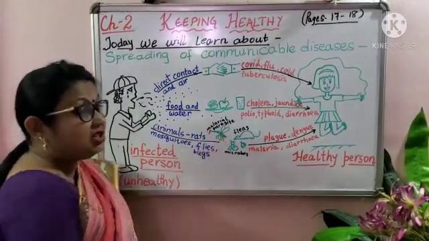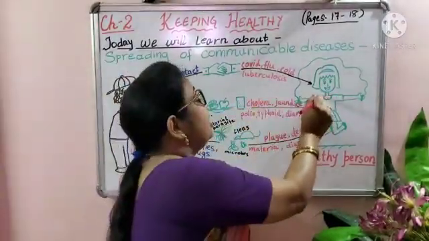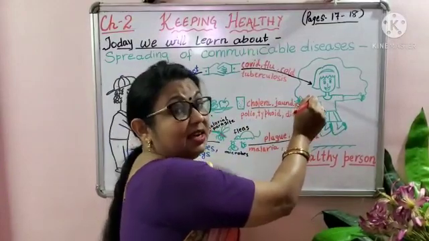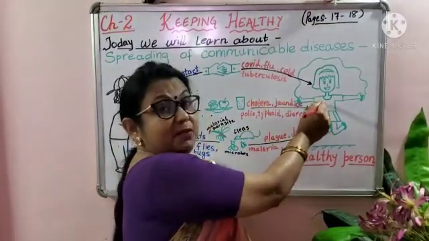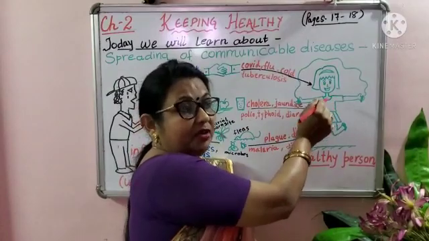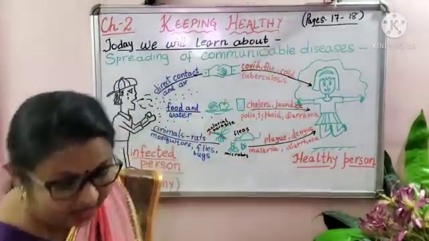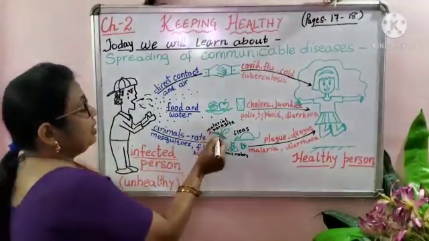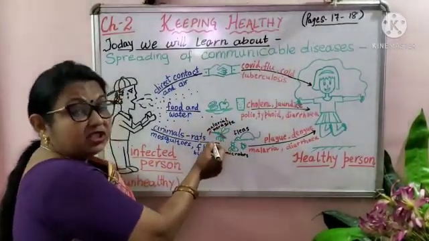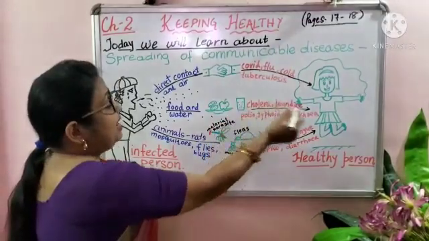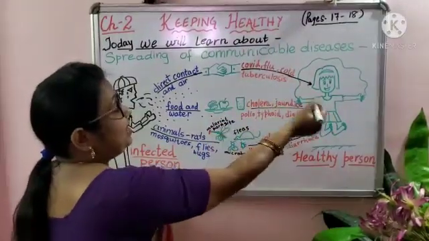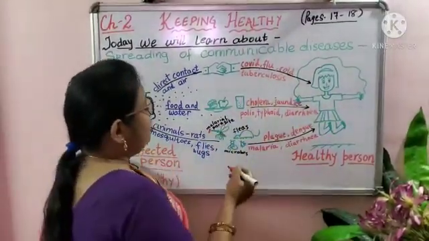Now this mosquito goes and bites a healthy girl, and it transfers the malarial parasite to her. After a week or 14 days, this girl will start suffering from malaria. This is how the female Anopheles mosquito causes malaria by transmitting the malarial parasite to a healthy child or person.